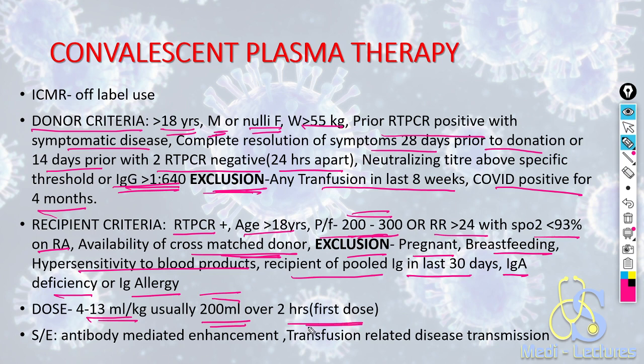A subsequent dose can be given after 2 days. A repeat dose can be given after 2 days, which is usually from a different donor. Side effects can be, since convalescent plasma has antibodies against COVID-19, sometimes it can lead to antibody mediated enhancement of COVID-19. The infection becomes more severe due to antibody mediated enhancement, and transfusion related disease transmission can be there as seen with other blood products.